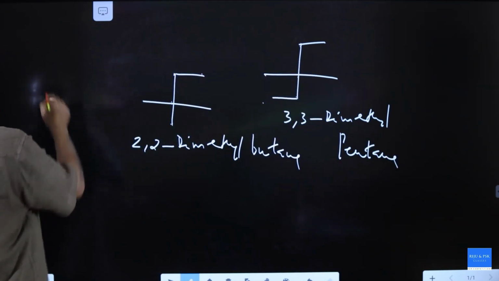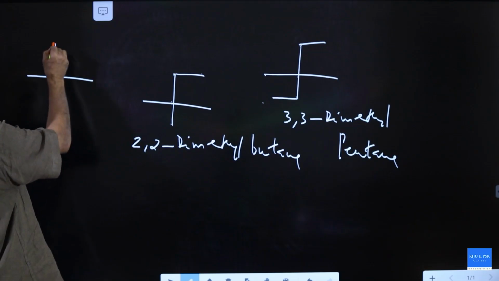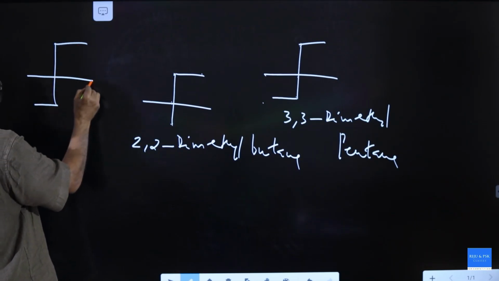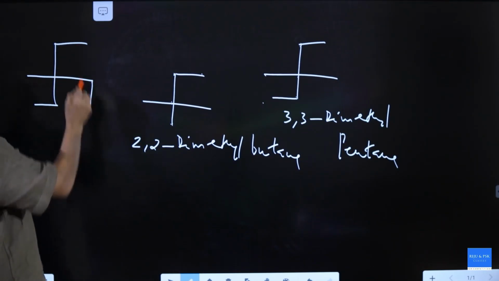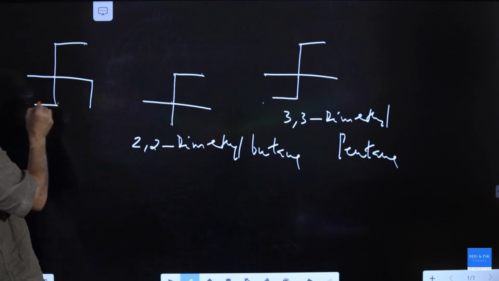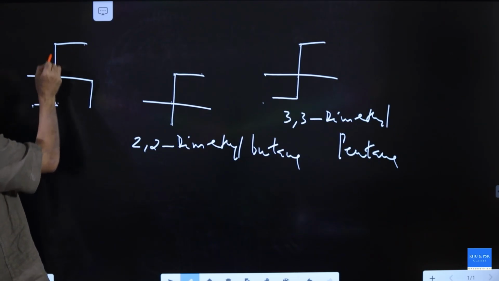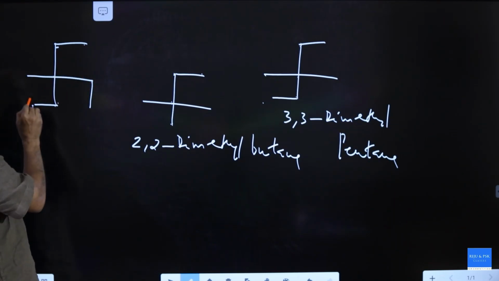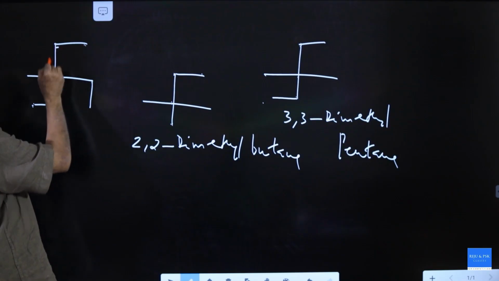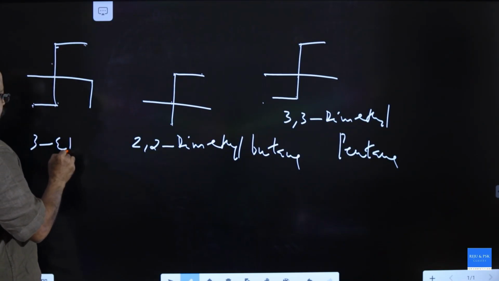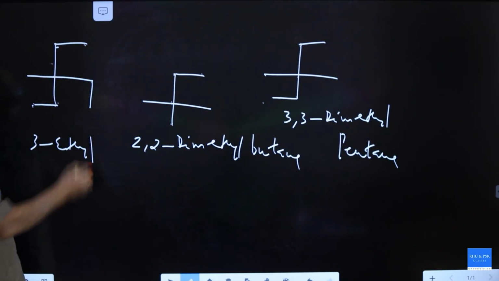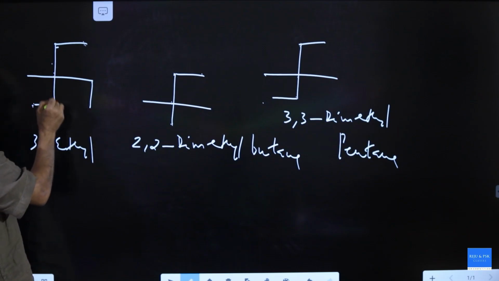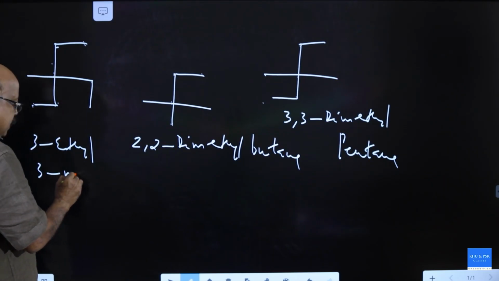Right? What is this molecule? Parent chain 1, 2, 3, 4, 5. It is 3-ethyl, 3-methyl.